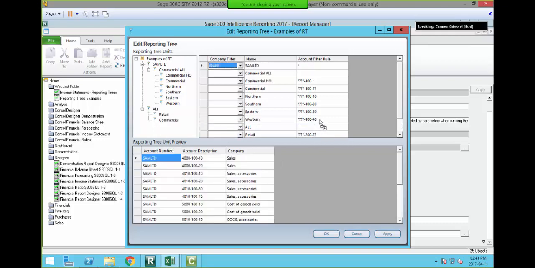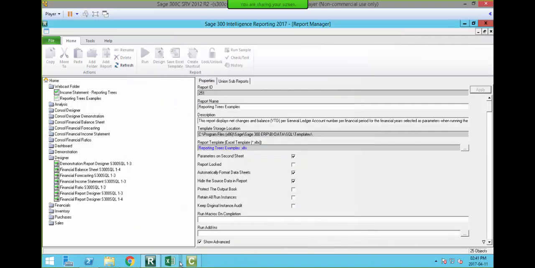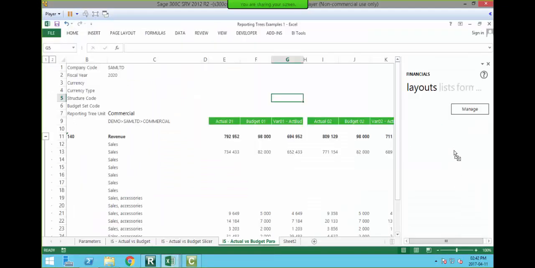So you don't have to have the same account numbers, but what happens is when I pull in all, it's going to give me a sum of my retail as well as the sum of my commercial. So allowing me to group my different regions together if you wanted to, just the way you want to filter your reports. Once you've set that all up, you click apply, you click OK, and then that becomes available inside your reporting tree. And there you have your reporting tree.